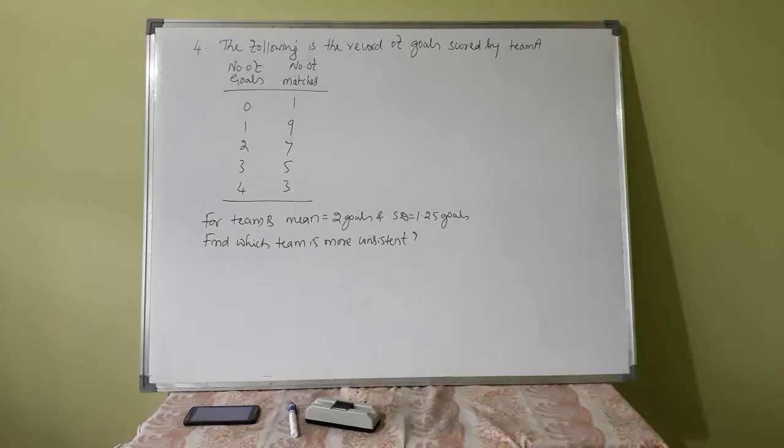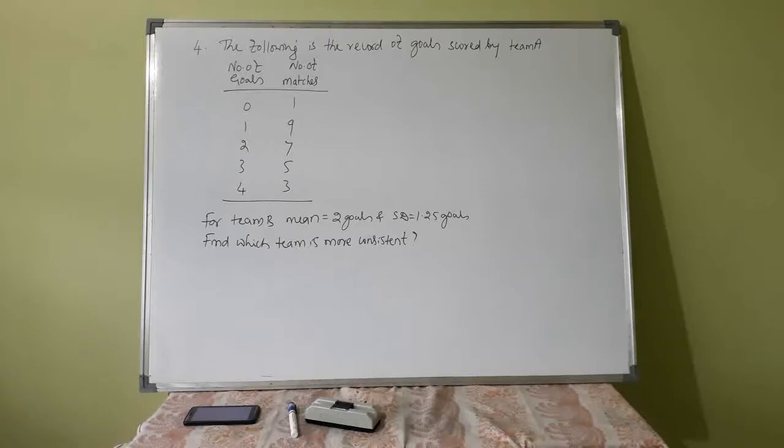Okay. For team B, mean or average goals is given as 2 and standard deviation is 1.25. You are asked to find which team is more consistent.